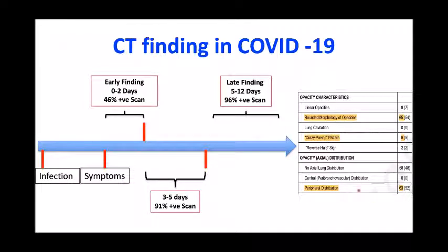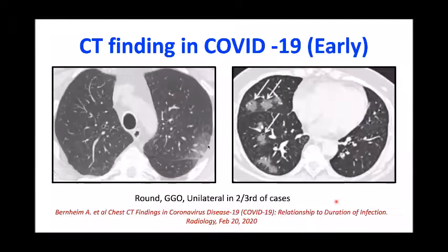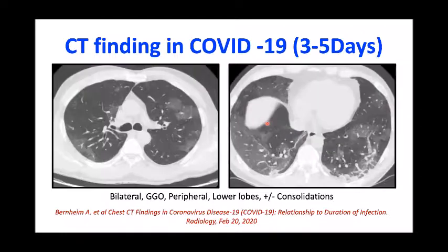Again, there is a higher peripheral distribution. As you can see in the early stages, 0 to 2 days, there is some sparse ground glass opacity. In two-thirds of cases there may be unilateral round opacities. In the 3 to 5 days, the ground glass opacities are bilateral now, and much more pronounced. Again, peripheral distribution affecting the lower lobes, with a certain amount of consolidation.